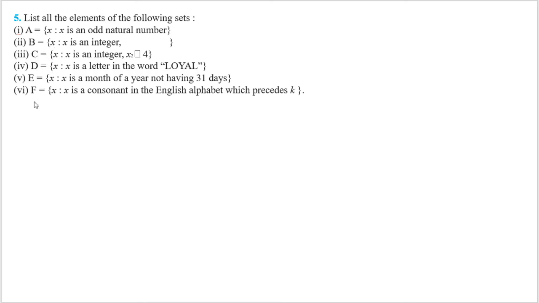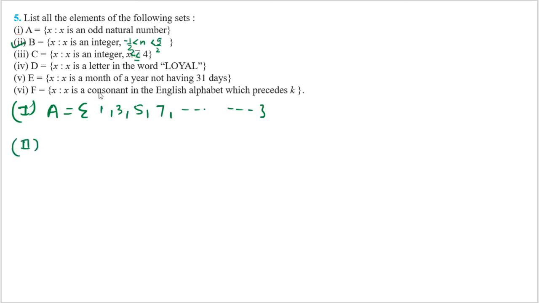So let me tell you how to do this. First part. X is an odd natural number. So A is equal to, how many odd natural numbers are there? There are lots of odd natural numbers. There are infinitely many odd natural numbers like this: 1, 3, 5, 7 and so on.